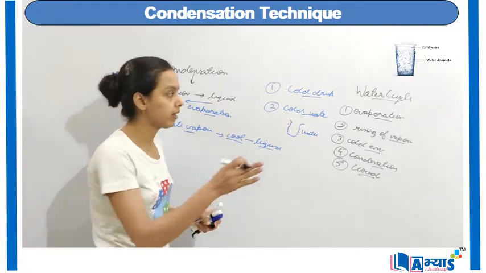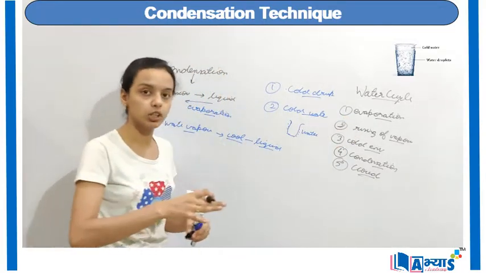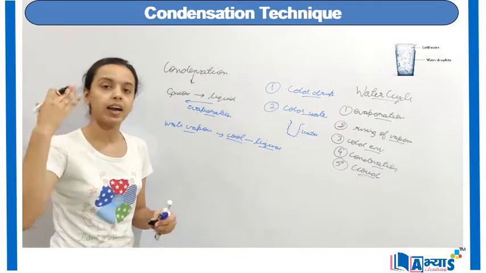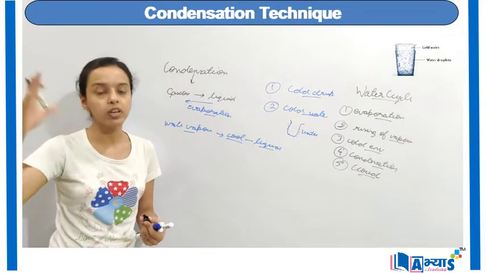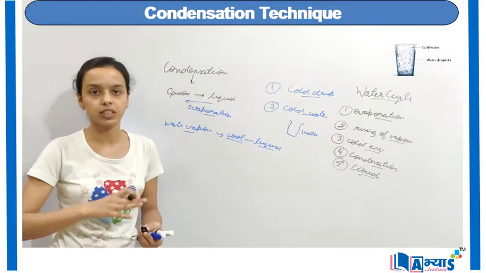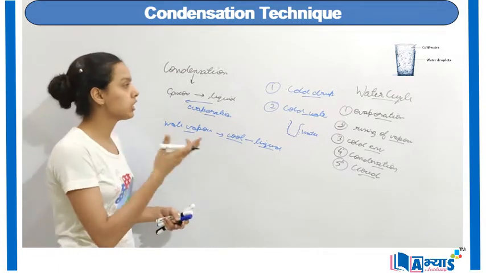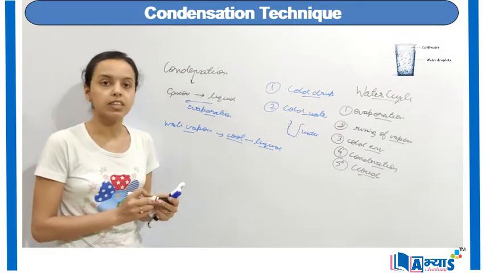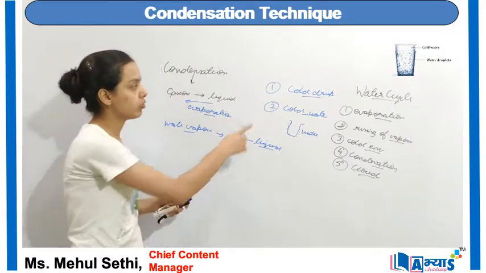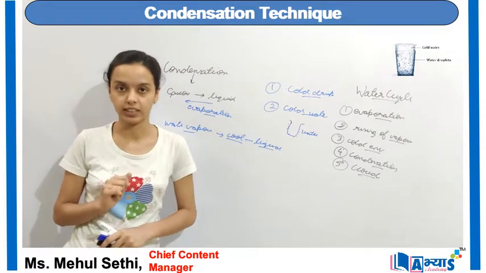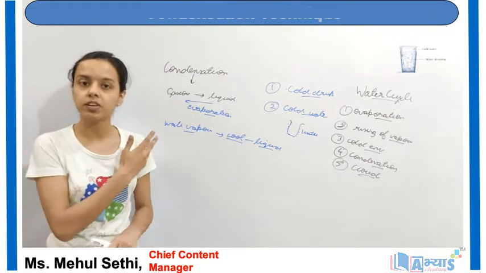In the beginning there is evaporation, that is change of state from liquid to gas, and as these gas particles go higher in the atmosphere, they will cool down and again fall back on the surface as rain. This was the concept of condensation. We have discussed the change of state from gaseous to the liquid, and then we have discussed the various applications of condensation. This was the concept of condensation.